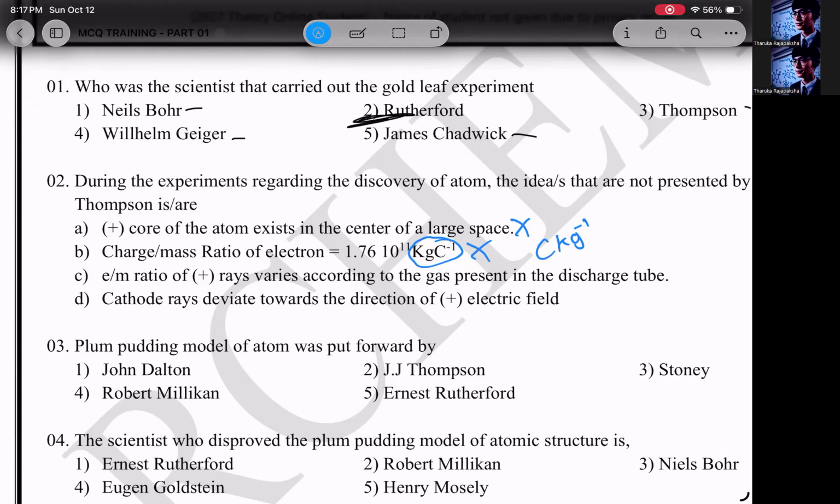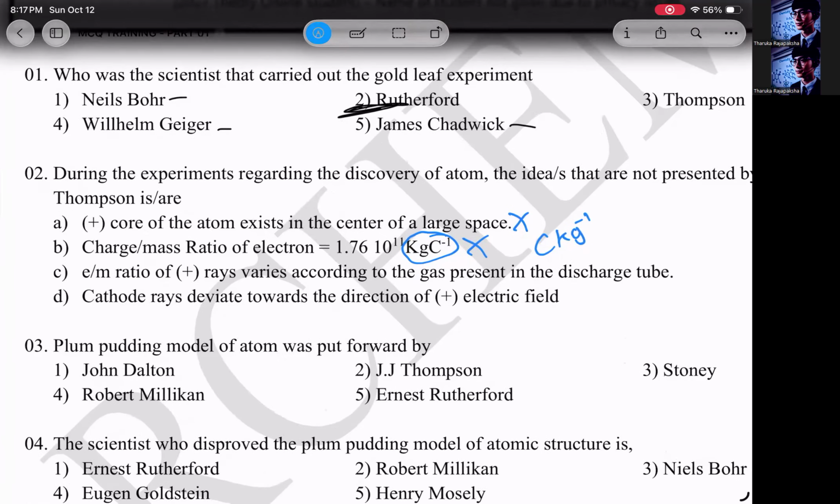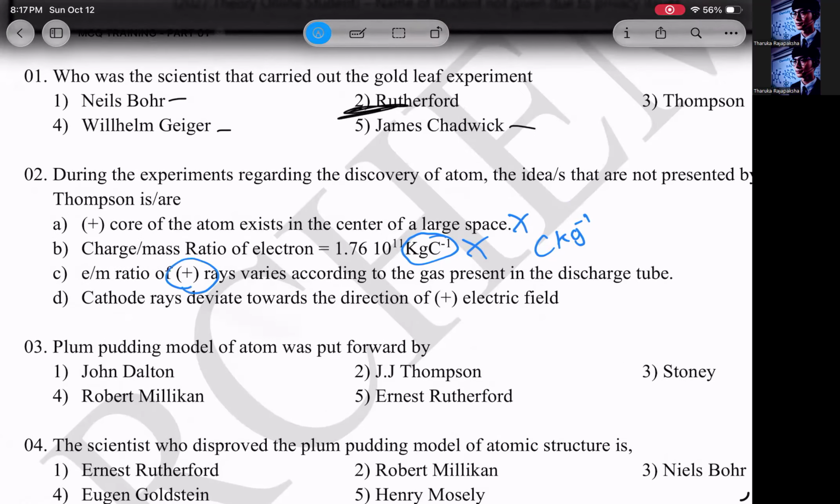Then part C, the e/m ratio of positive rays varies according to the gas present in the discharge tube. Positive rays, that is correct actually. According to the gas present in the tube, the e/m ratio is going to change. If it is hydrogen gas, then it is H plus. If it is sodium gas, it's sodium plus. Likewise, there are different gases, and different positive rays are formed. That means this statement is correct, and J.J. Thomson only found that.